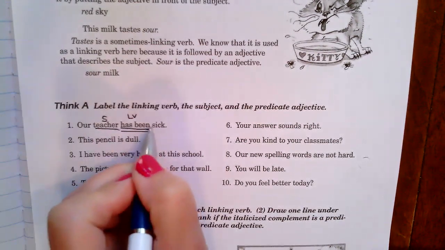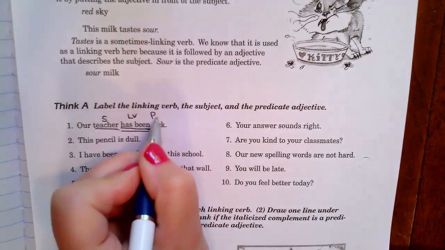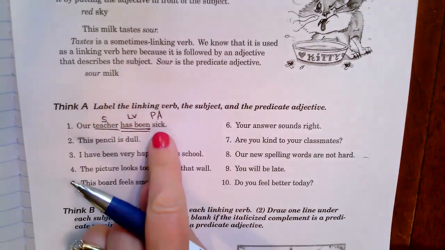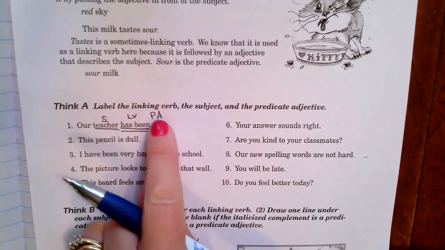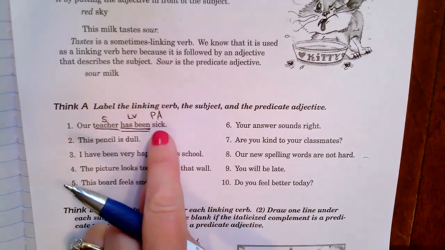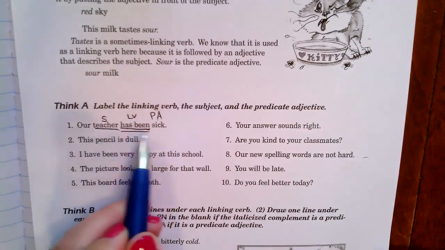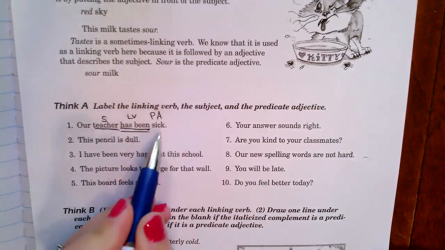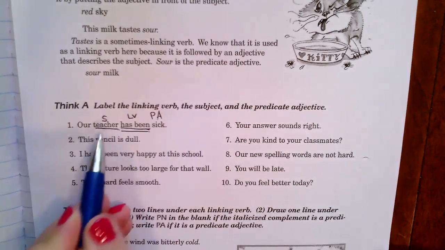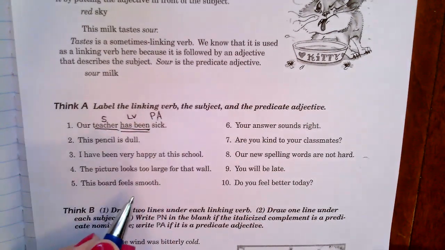So we have sick, and I'm just going to put a PA over it because that's our abbreviation for predicate adjective. If we're marking adjectives, remember we circle them, but since this has the job of being a predicate adjective, which is an adjective complement, I'm just going to put PA. Now remember our little test. Our teacher has been sick. That means we have a sick teacher. That goes together in describing the teacher, okay?